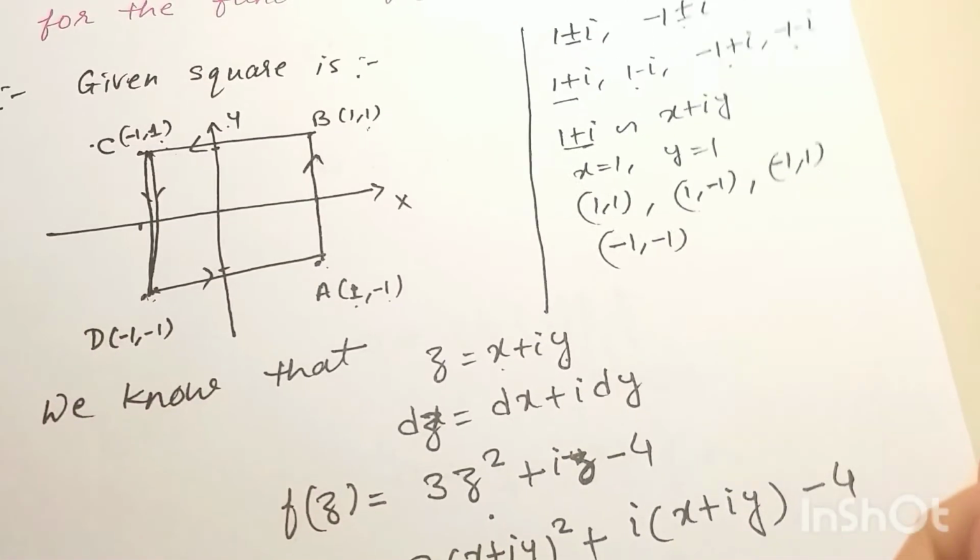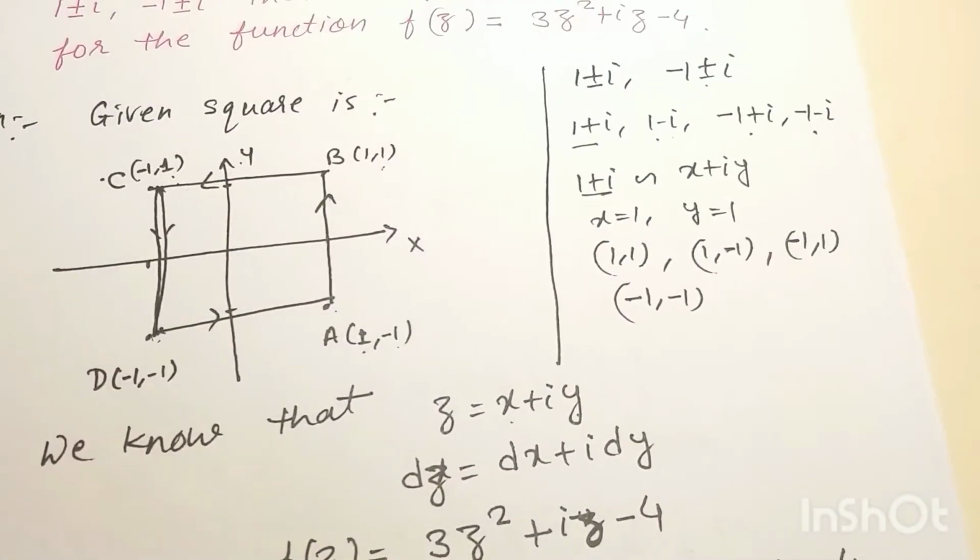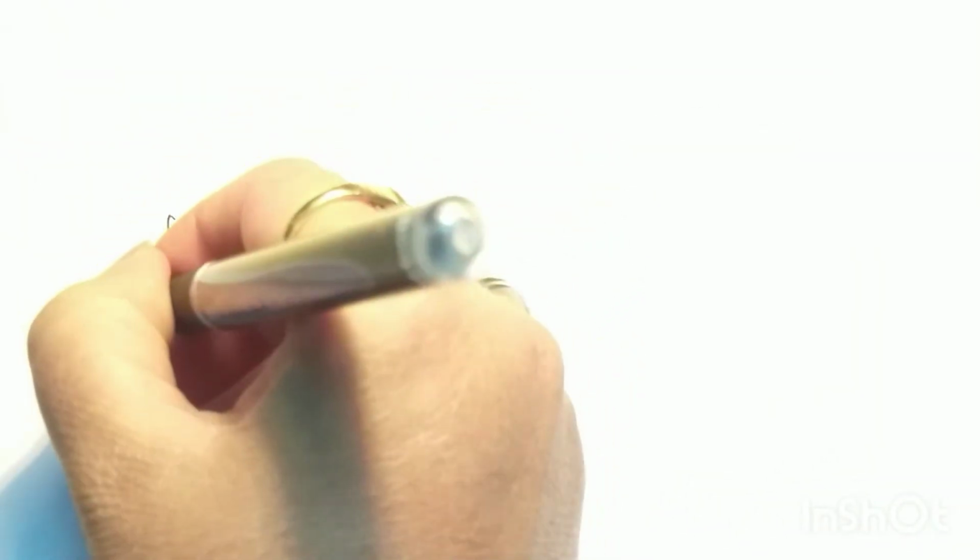Now we integrate this function, okay, to verify Cauchy's theorem. So integration of this function along A, B, C, D, A, f(z) dz.